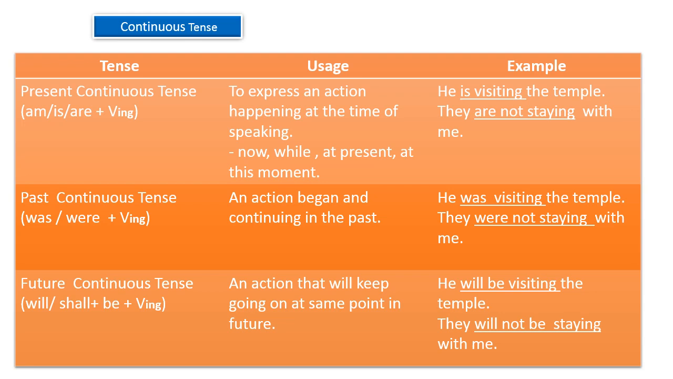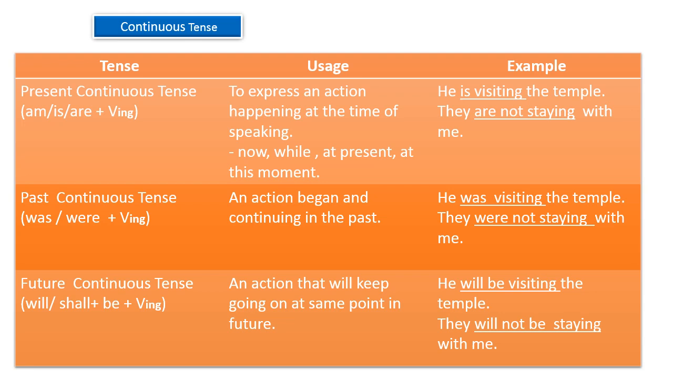Then the next one is past continuous tense. The formula used for the past continuous tense is helping verb was, were plus main verb plus ing. Its usage is an action that began and continued in the past. Whatever happened in the past and was continuing in the past, we can use past continuous tense. Example given here: he was visiting the temple.